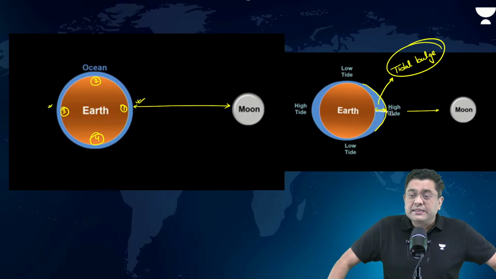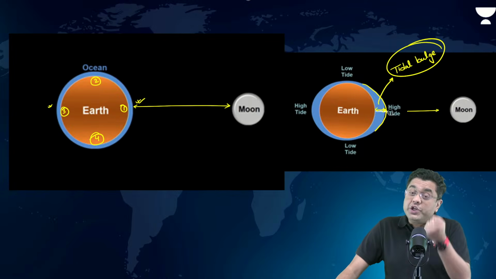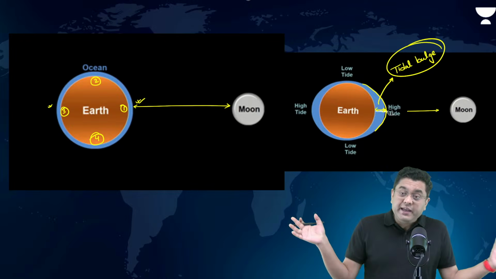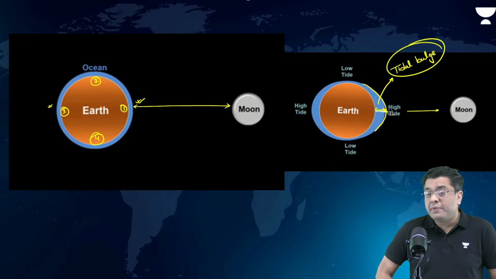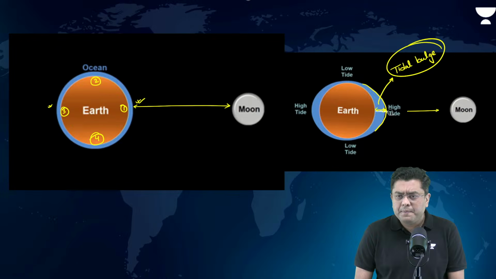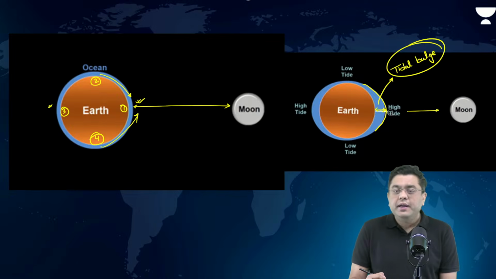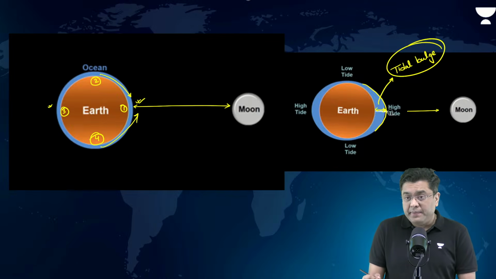Now, where does this excess water come from? Is it the case that suddenly the oceans have got more water to generate? Is it the case that suddenly more water is poured into the oceans from the rivers? No. This tidal bulge will be supported by water coming from 2 and 4. They will be able to support this tidal bulge.